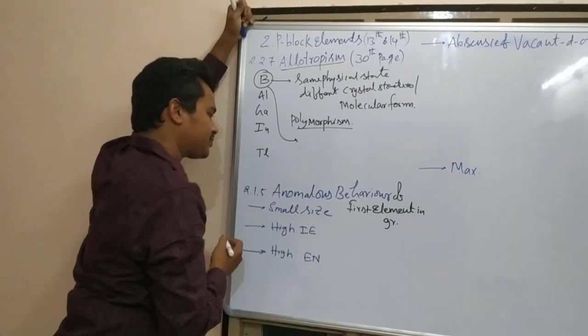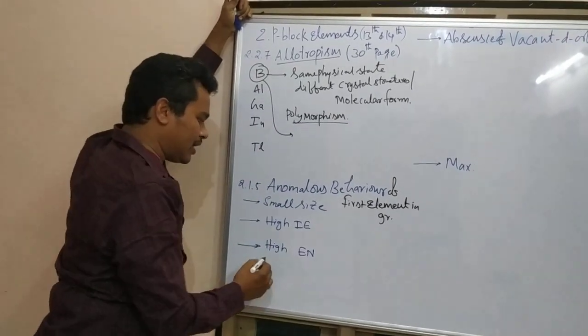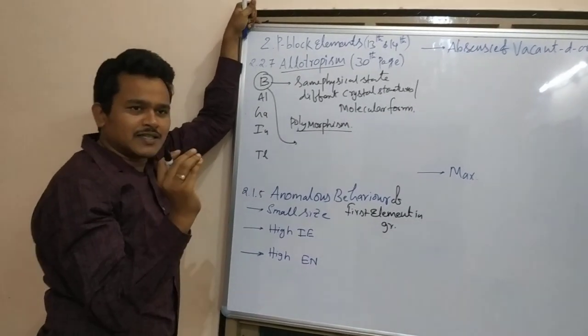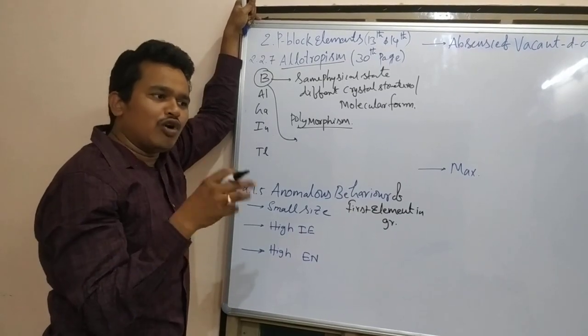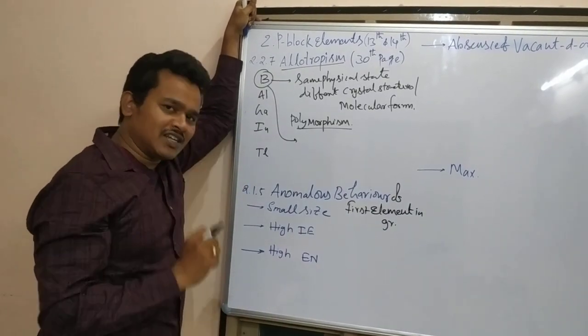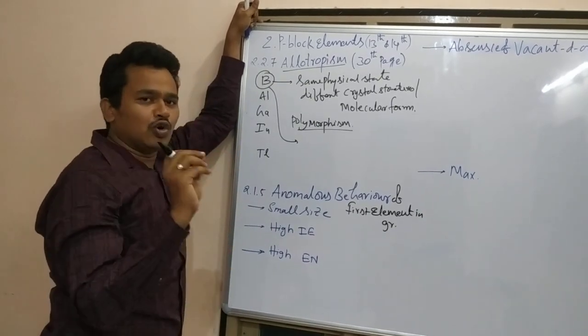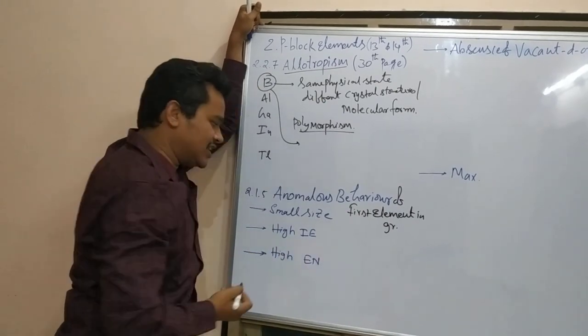First, you see small size, high ionization enthalpy, high electronegativity. Because of small size, what will happen? There is more nuclear force of attraction on the valence electrons. Then automatically, to remove the valence electron, you have to supply more energy, so high ionization enthalpy.